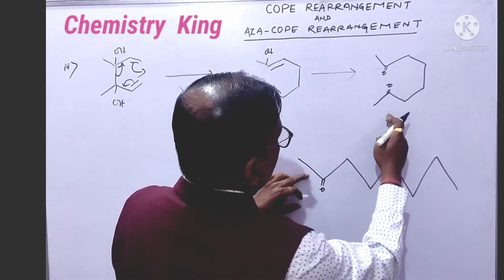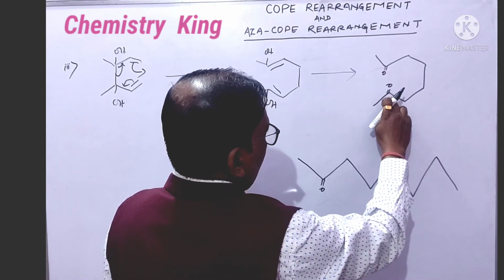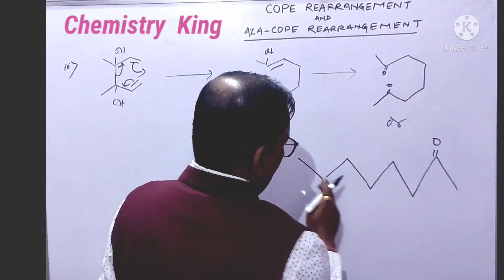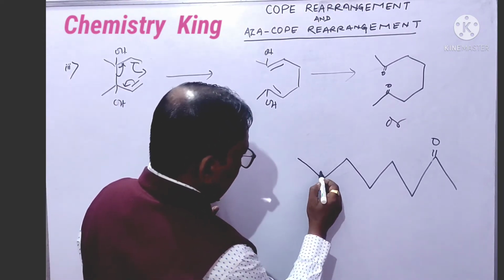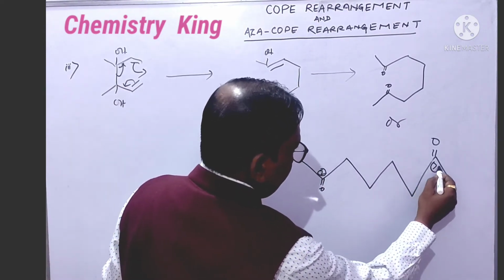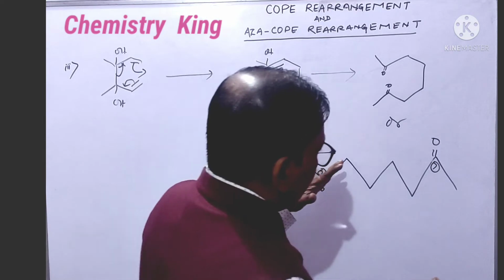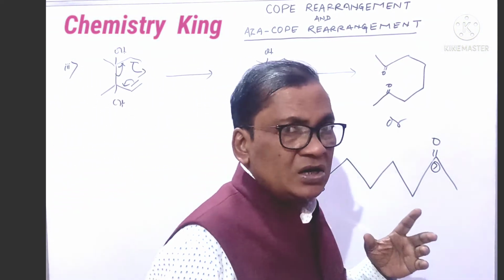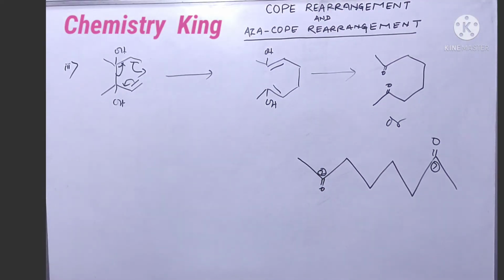Double bond O at the second carbon, and double bond O, the keto group, at the 7th carbon. It is 2 and it is 7. Eight carbon is here. Octa-2,7-dione, you will get this. Okay.